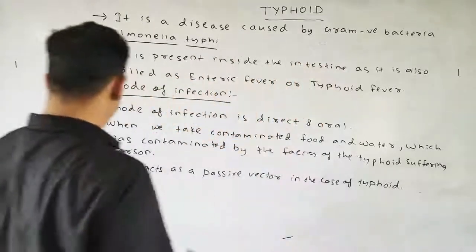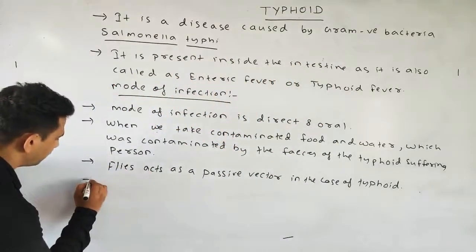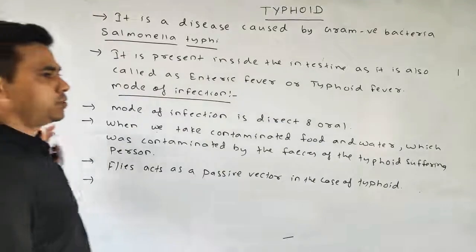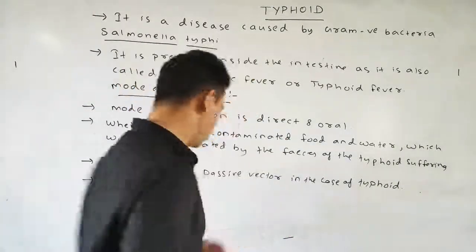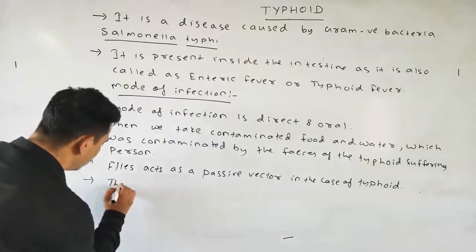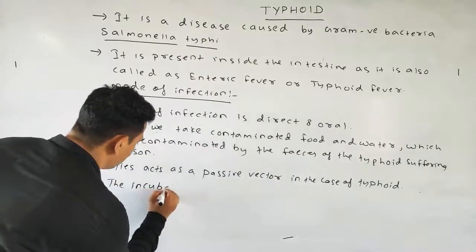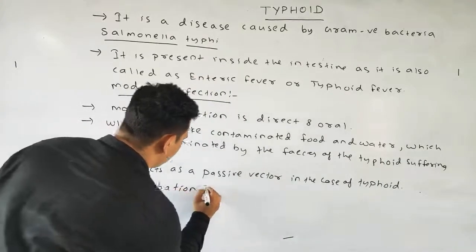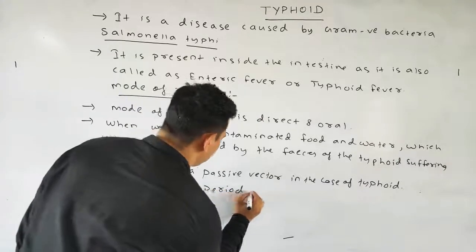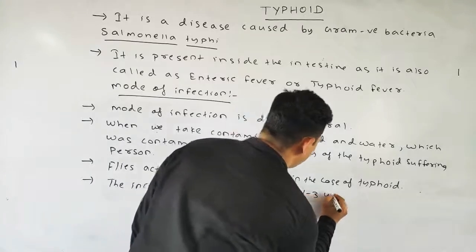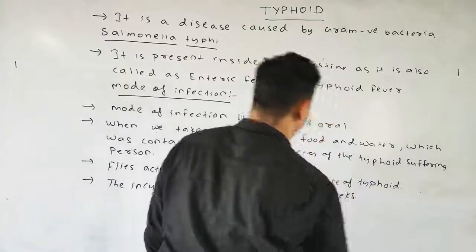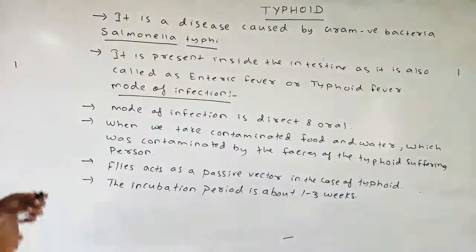Next, the incubation period in the case of typhoid is about 1 to 3 weeks. Okay, so these are some introduction points.